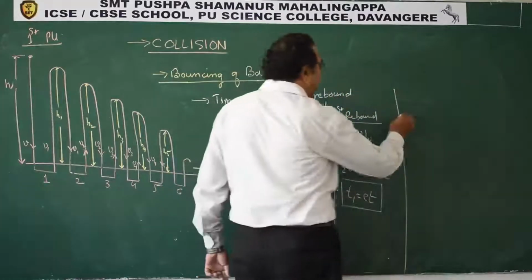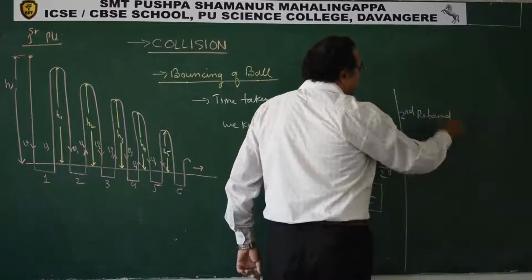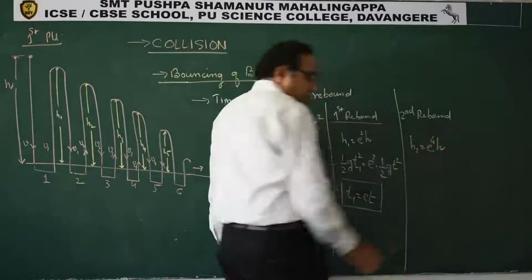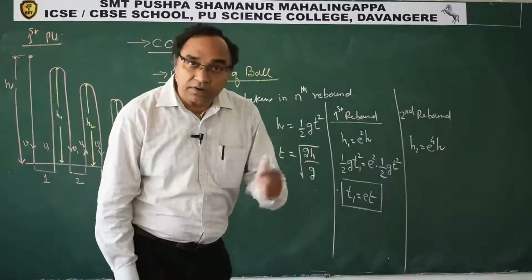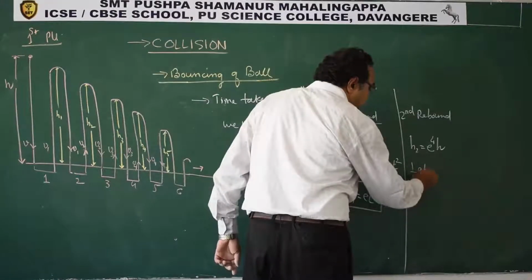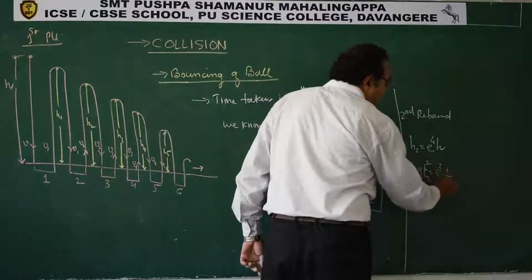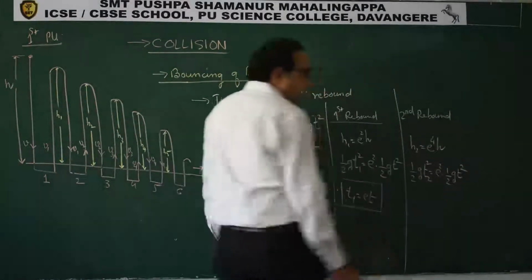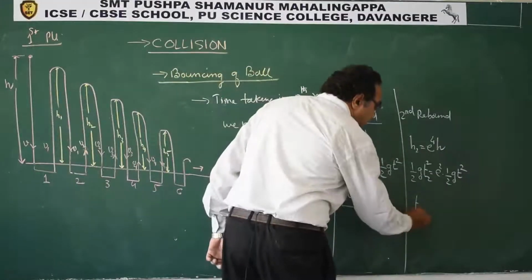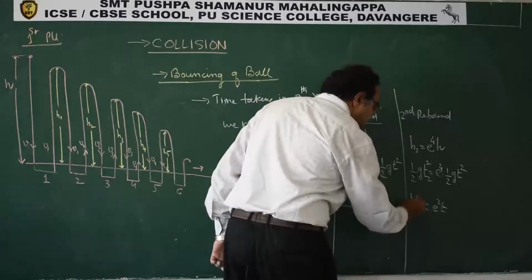Now the same way, if I try to find second rebound, h2 is e power 4 h. Why e power 2n into h? So we get half g t2 square is e power 4 half g t square. So what do we get now? Half g cancels. t2 is equal to e square t.